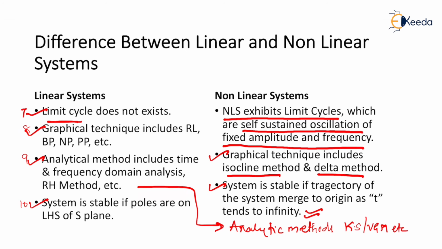Analytical method includes time and frequency domain analysis, Routh-Hurwitz method, etc. In the case of nonlinear, analytical method includes Krasovskii method, variable gradient method, etc. Last point, a system is said to be stable if poles are on the LHS of the S-plane, and in the case of nonlinear, a system is said to be stable if trajectory merges towards the origin as t tends to infinity. So this completes all the 10 points of difference between the linear and the nonlinear systems.